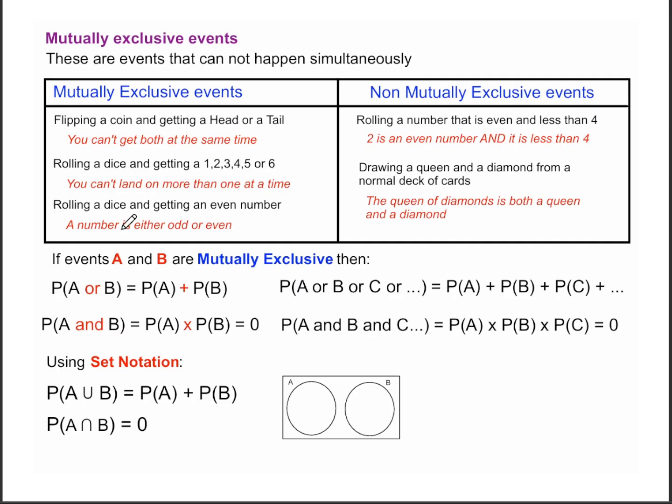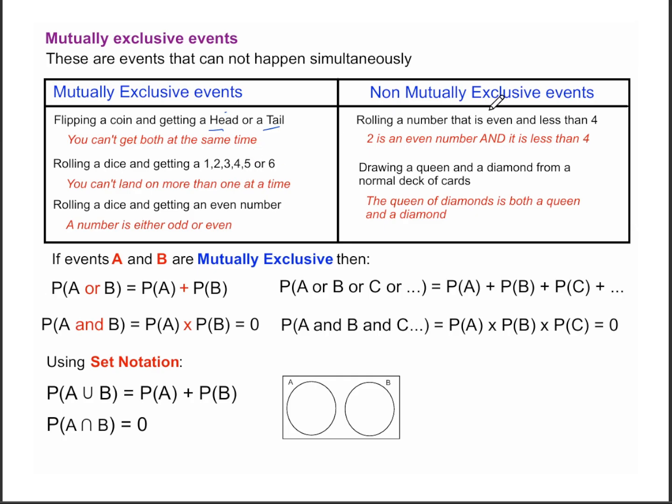Then we go into mutually exclusive events. What exactly are they? They are the events that cannot happen at the same time. For example, you cannot get a head and a tail at the same time. You will either get a head or a tail. So getting a head and a tail are mutually exclusive events. Another mutually exclusive event is the rolling of a dice, where you cannot get more than one number at a time when rolling a dice.